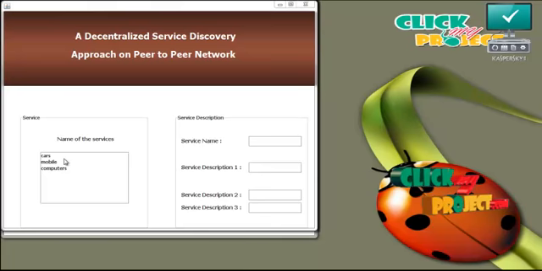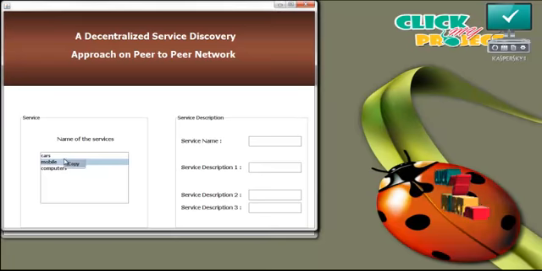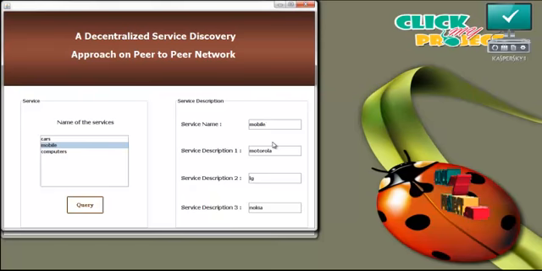Now there are 3 services in the network. They are cars, mobiles and computers. The user can select any one of these services. For that, copy the service name from here and paste it in this place. Then only the user can know the service description for that particular service. Now press query.